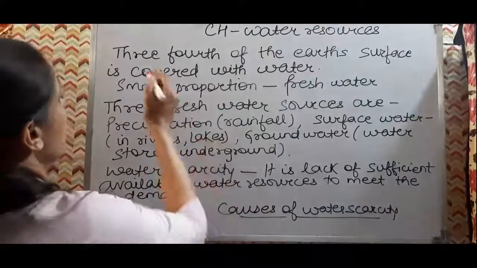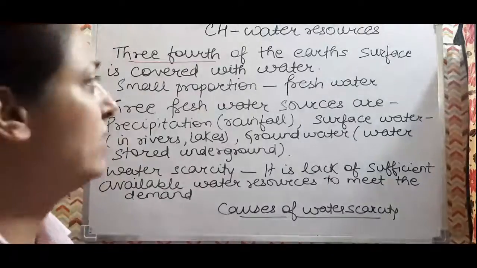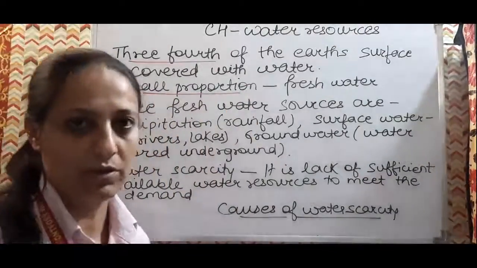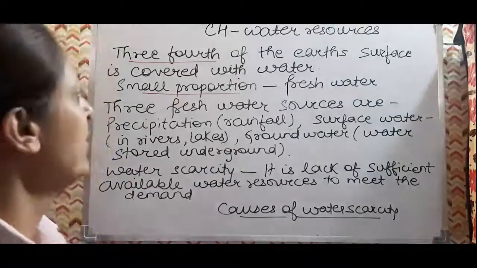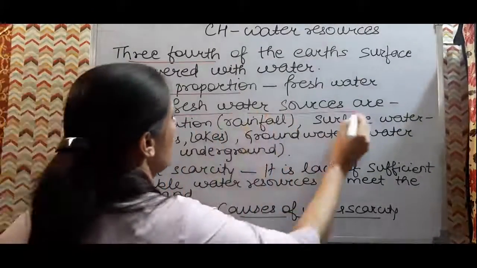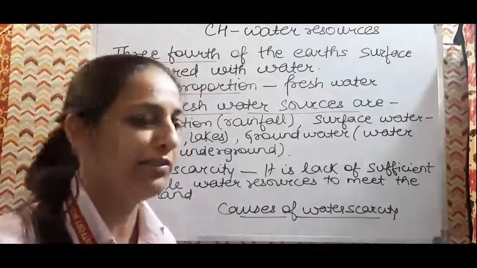Now, 3/4 of the earth's surface is covered with water, but only a small proportion is fresh water. Very less percentage is fresh water, and the 3 fresh water sources which we have are precipitation, that is the rainfall. From rainfall we obtain fresh water.